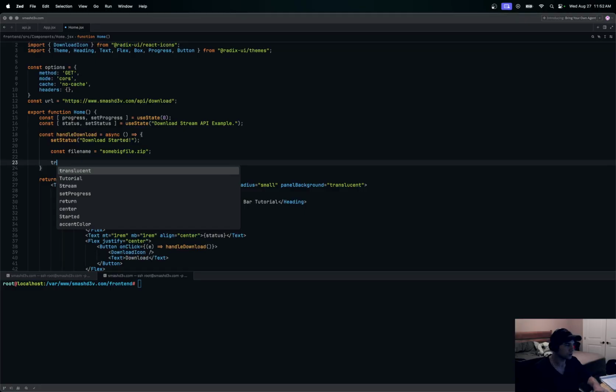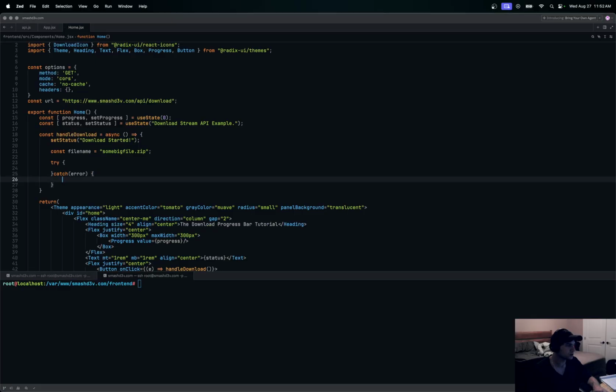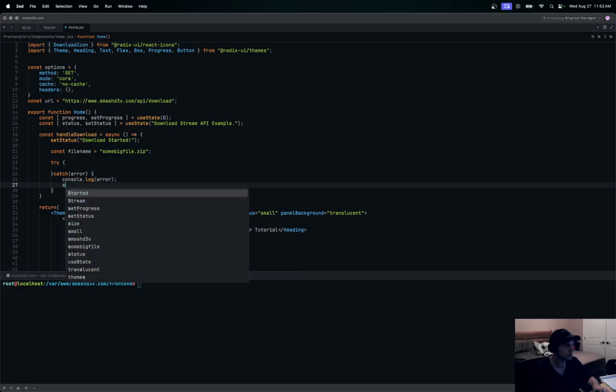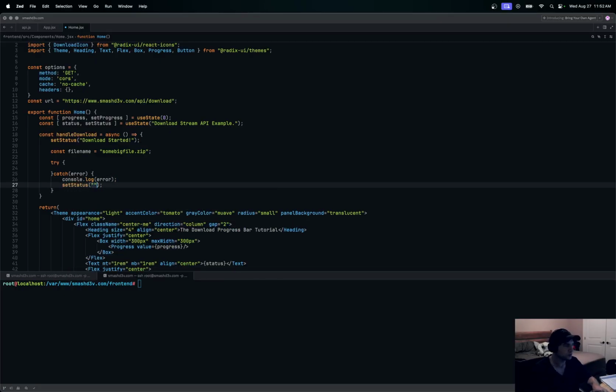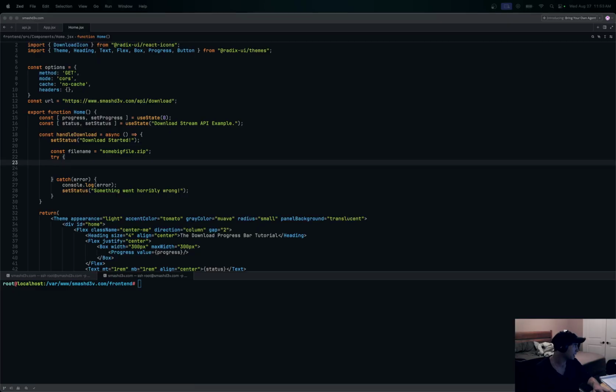All right, so we'll just do a try here, and then we'll do a catch. We'll say error. We can just console log the error, and then we'll set status to something went horribly wrong. And this is our status right here: download stream API example, and then when we click it, download started. If there's an error right off the bat, we get something went horribly wrong. So we're going to be using the fetch API, and we're going to give it a URL with some options.